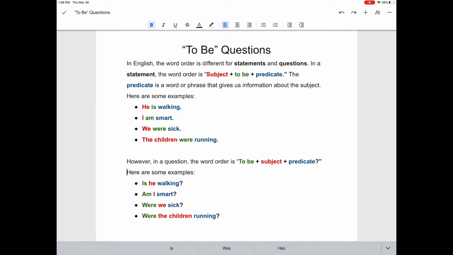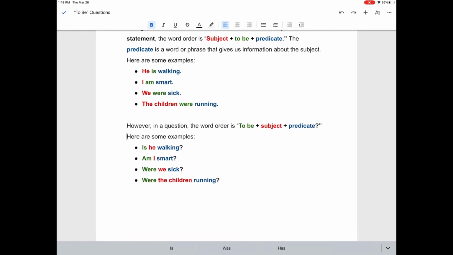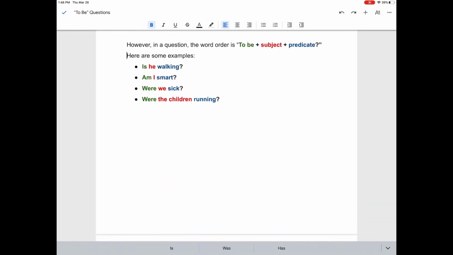Now let's focus on the word order of questions. In English, to ask a question, we need to arrange our parts of the sentence in a different order. In a question, we put our to be verb first, then the subject, and finally the predicate. The predicate is always last. Let's read these examples of questions together. Is he walking? Am I smart? Were we sick? Were the children running?